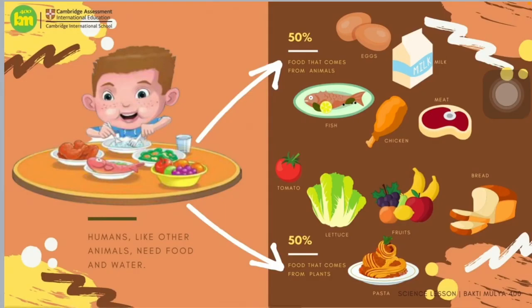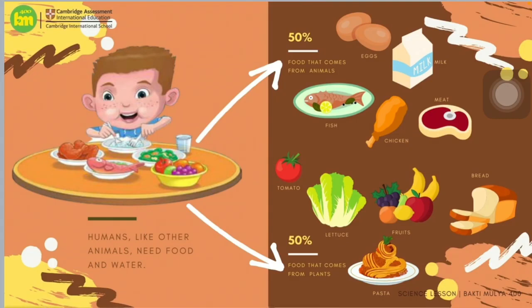Well, on the previous slide we discussed that animals need healthy food and drink, as well as humans. Do you know where the food we eat comes from? The food we eat comes from animals and plants. For example, in here, you can see the boy eat the rice with some vegetables, fish, and a lot of fruits.